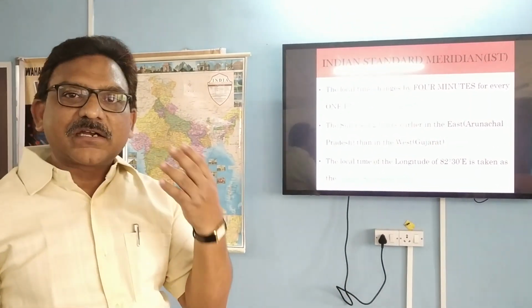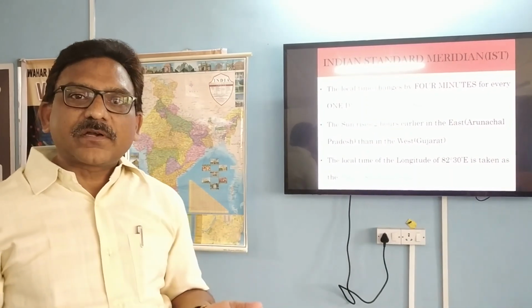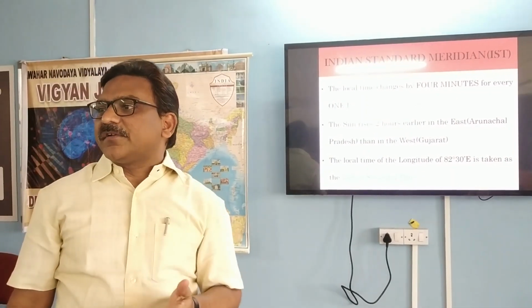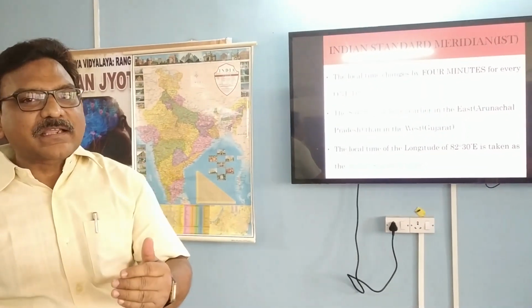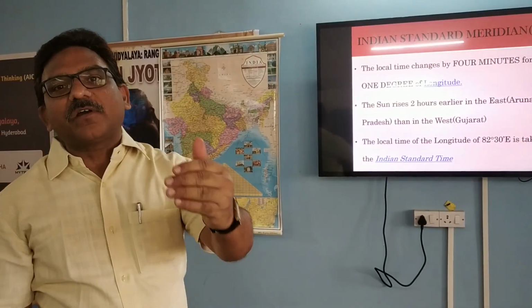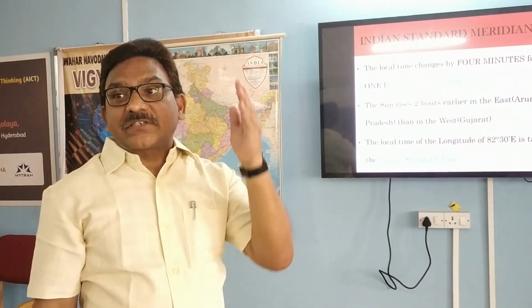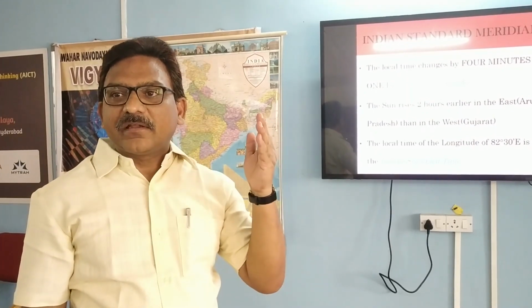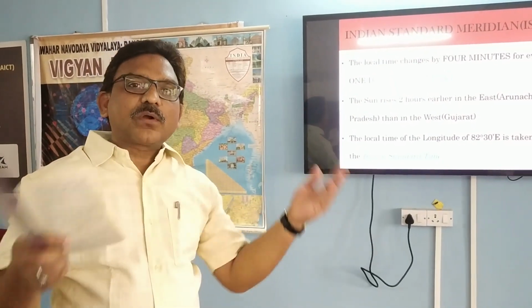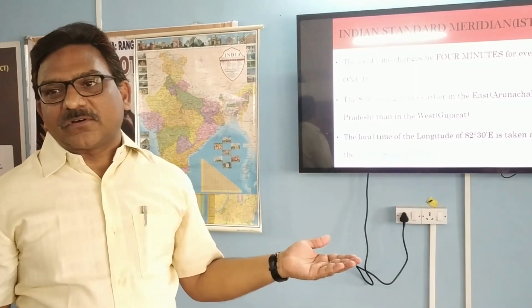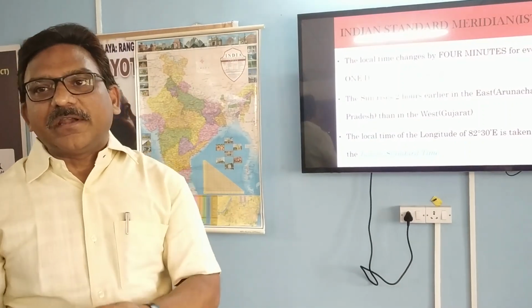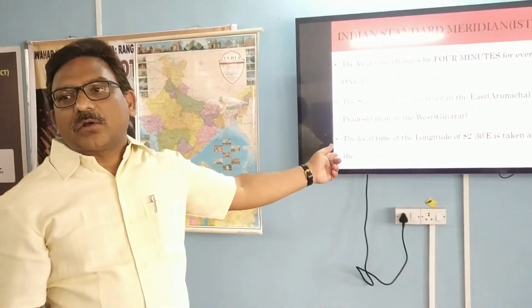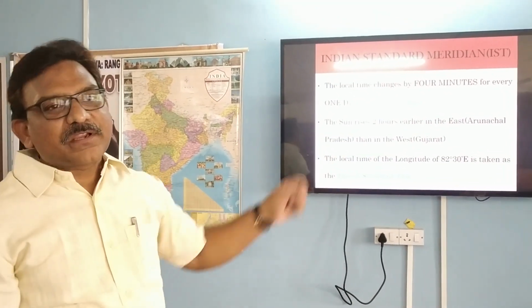This is called the Standard Meridian, the 82.5 degree east longitude. The 82.5 degree east longitude is taken as the Standard Meridian for India. So the time taken at 82.5 degree east longitude is considered as the local time for all the places of our country. Hence the IST, Indian Standard Time, is calculated based on the longitude 82.5 degree east which passes through Mirzapur in Uttar Pradesh.